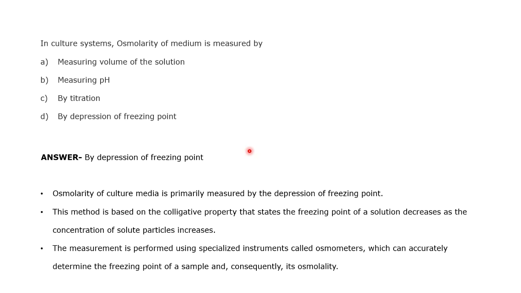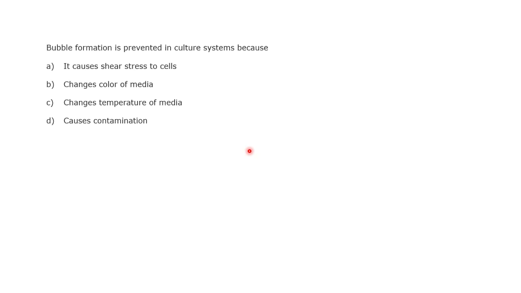So I will just move on to the next question. Bubble formation is prevented in a culture system because of: shear stress to cell, changes color of media, changes temperature of media, or causes contamination. Okay, I got an option A. Another one I also got. Any other option? Anyone might have marked any other option? Option A. Okay, so the answer to this question is shear stress to a cell.